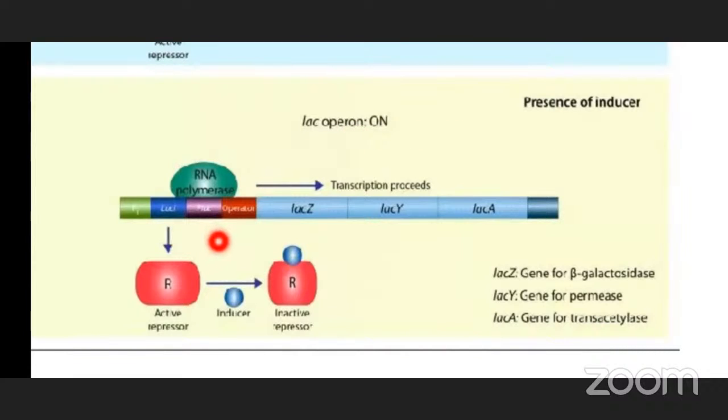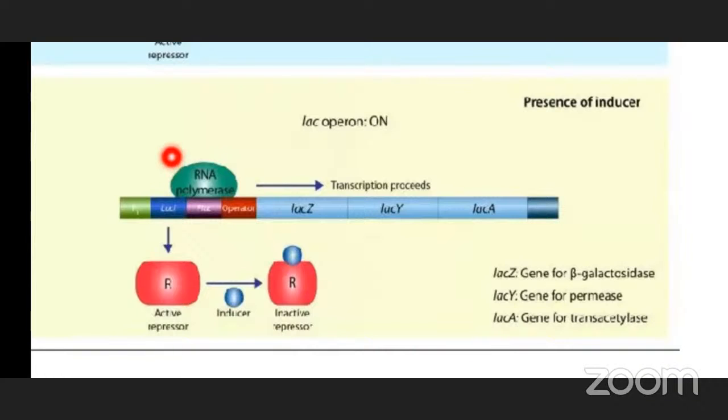So, this lac operon consists of the operator region, promoter region, and regulatory region, the I region. And these are the structural genes which are present on the lac operon. So, operator region, promoter region, and regulatory region as well as structural genes are located on the lac operon.